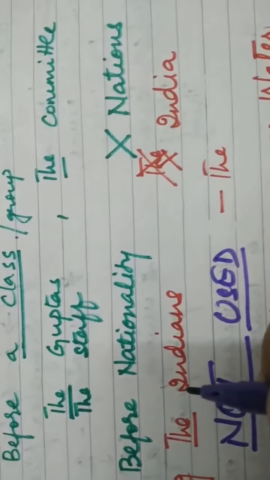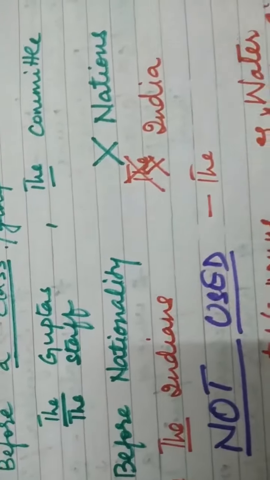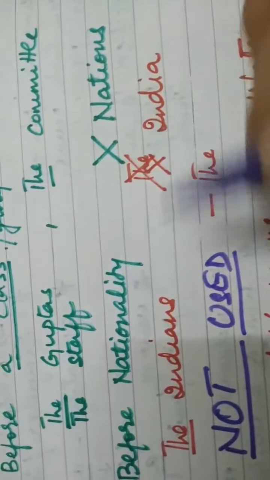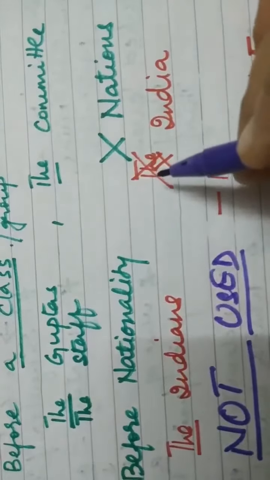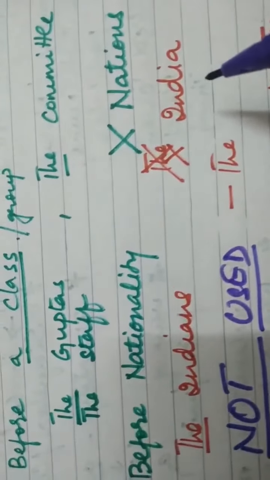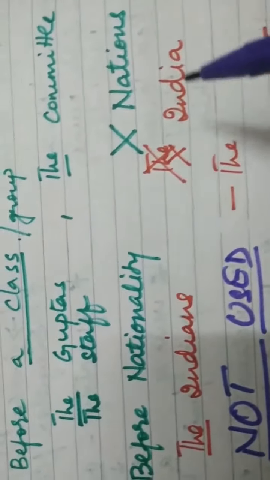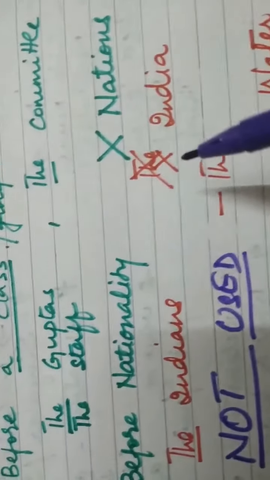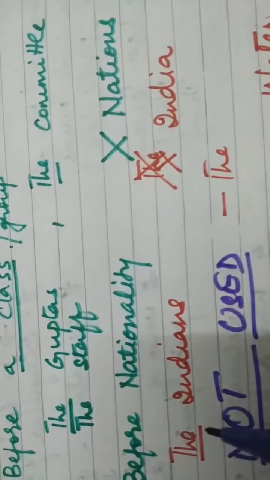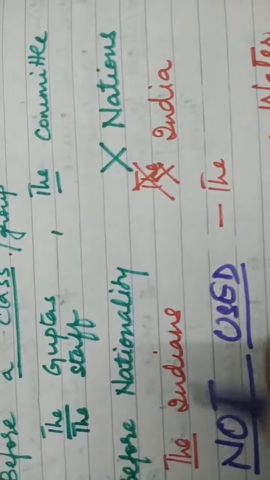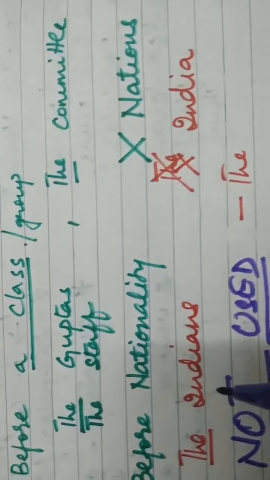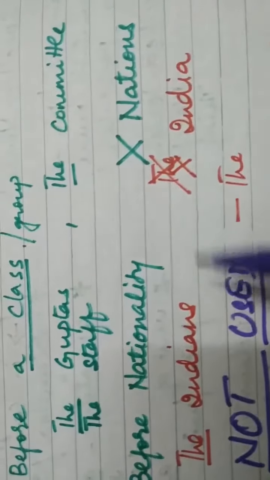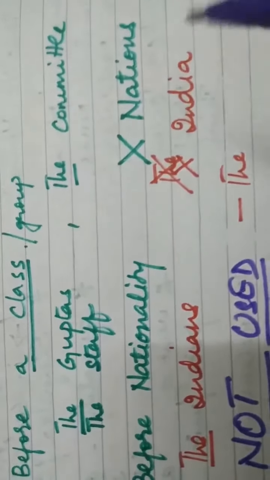We cannot say the India is a big country. No, it's wrong. We will say India is a big country, and when we are talking about the nationality, the people, then we will say the Indians are very good citizens.